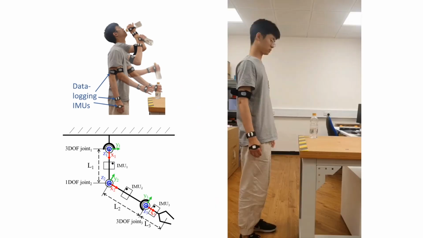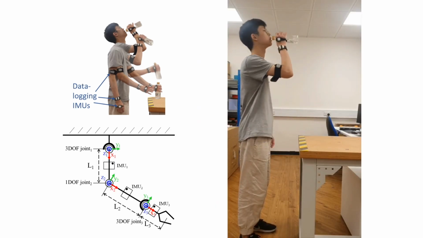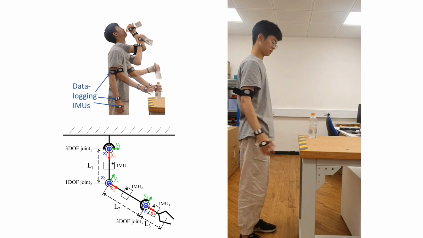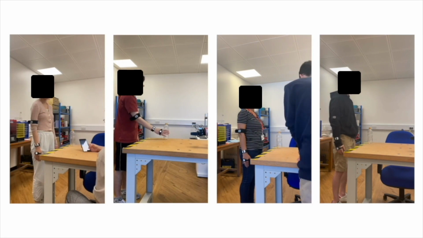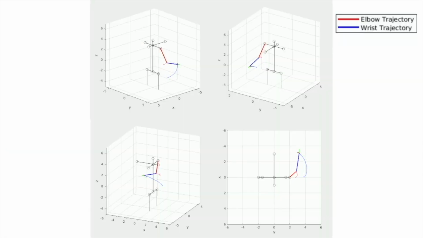We use an inertial motion capture system based on data logging IMUs to collect human demonstrations of drinking motion from 5 participants. A sample reconstructed motion is animated, where each motion sample is downsampled to 150 samples or frames and structured as a fully connected spatiotemporal graph.